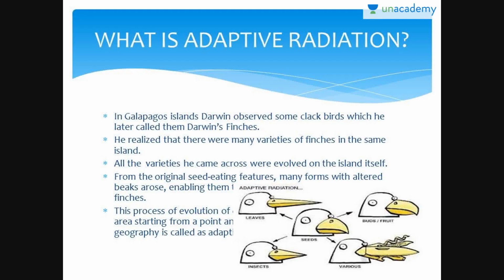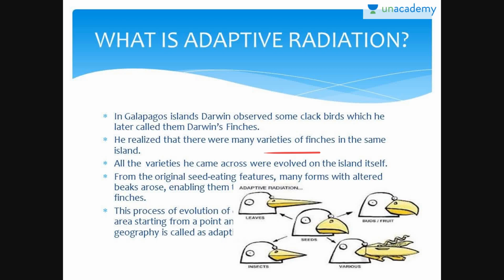What is adaptive radiation now? Darwin's finches, the most famous example. In the Galapagos Islands, Darwin observed small black birds, later called Darwin's finches. He realized that there were many varieties of finches on the same island. All varieties he came across evolved on the island itself, from the original seed-eating features. Many other forms with altered beaks arose, enabling them to become insectivorous and vegetarian finches. This process of evolution, where different species in a given geographical area start from a point and literally radiate to other areas of geography and habitats, is called adaptive radiation.